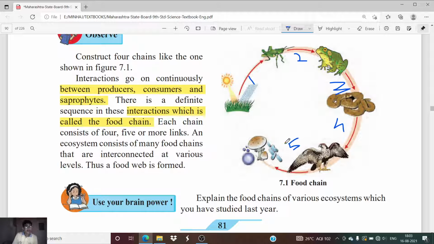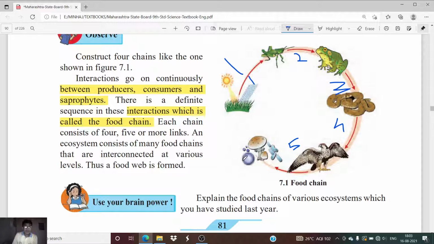An ecosystem consists of many food chains that are interconnected at various levels. Inside a particular food chain you will find that a link can be connected to another food chain, so branching of the food chain can be observed. Thus a food web is formed.